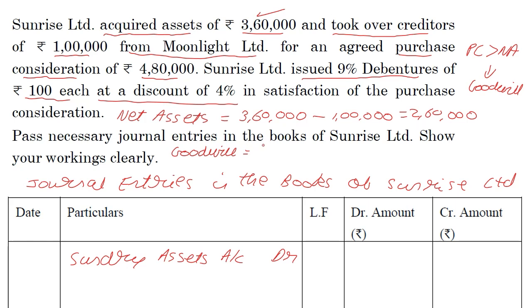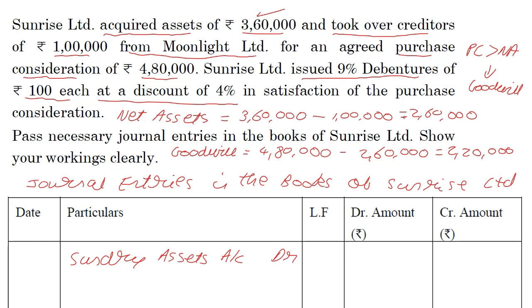Remember, all this has to be in your working notes, below the journal. Goodwill is equal to the purchase consideration of 4,80,000 minus the net assets of 2,60,000, and that gives me 2,20,000 as goodwill.